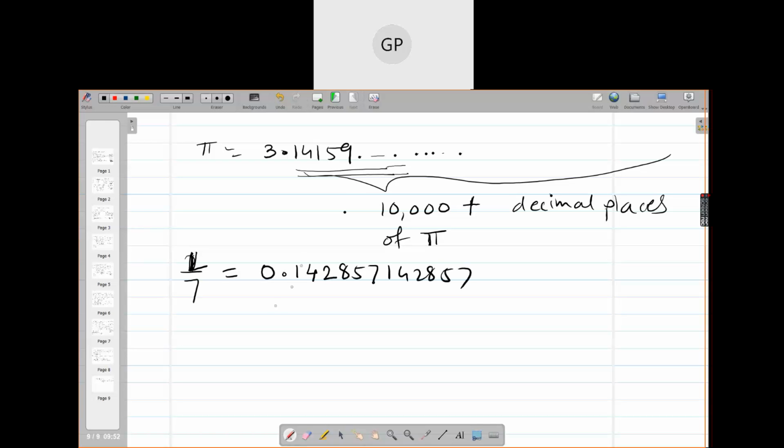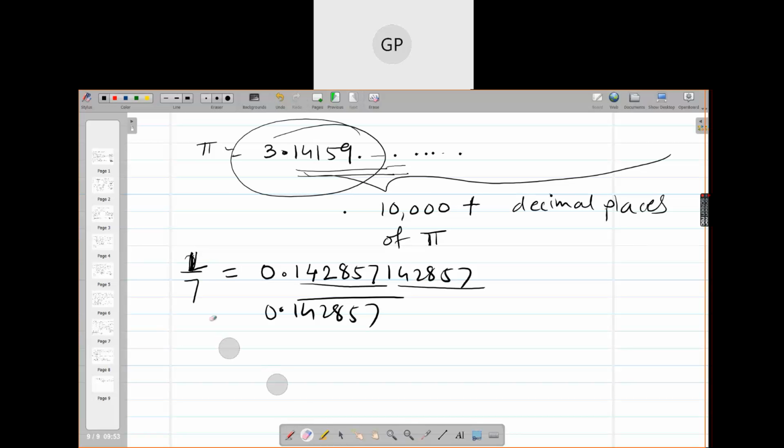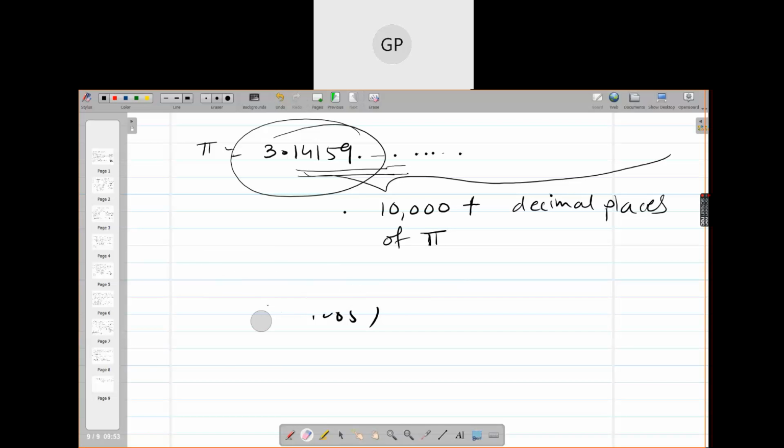So how do you write it? 142857, and you put a bar there, because it has the same repeating decimal pattern. But if you consider pi, the decimal pattern is not repeating even after 10,000 decimal places. So pi is an interesting number, and golden ratio is also an interesting number.